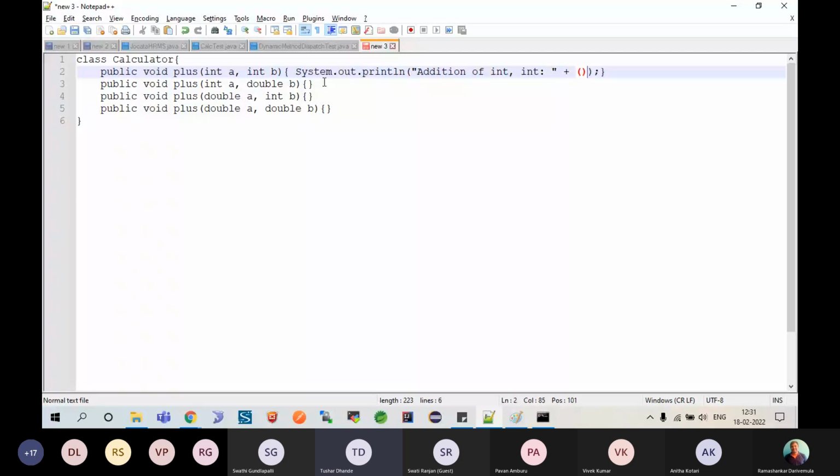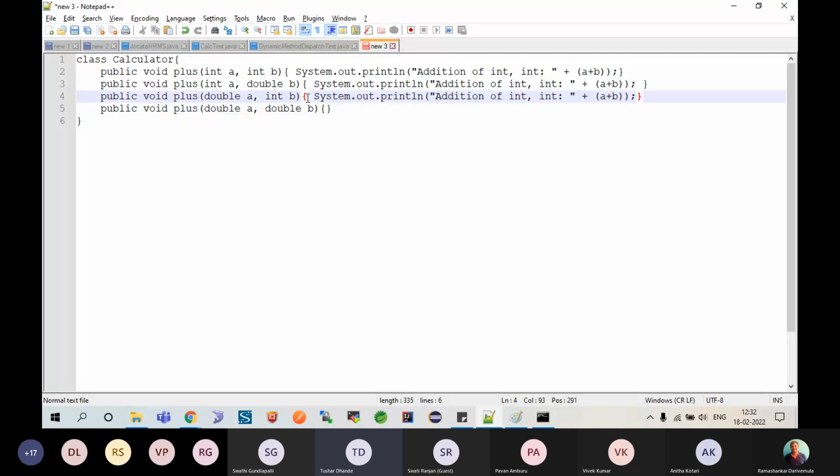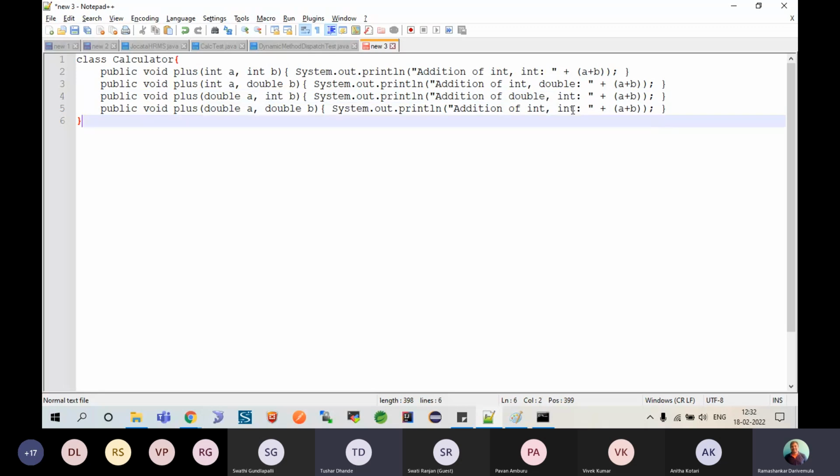We'll copy this with Control C, Control V. Look, addition of int comma double. This one is addition of double comma int, and this one is addition of double comma double.